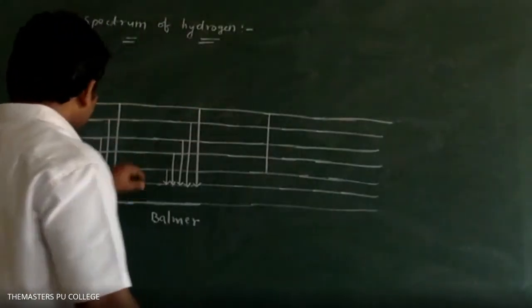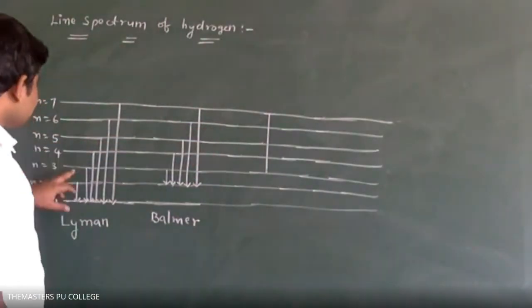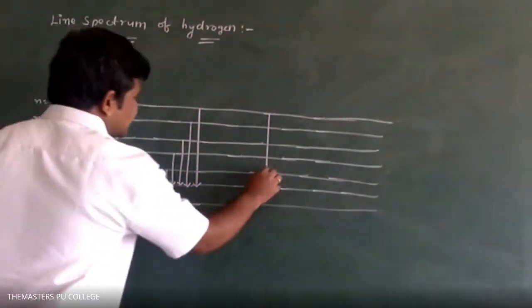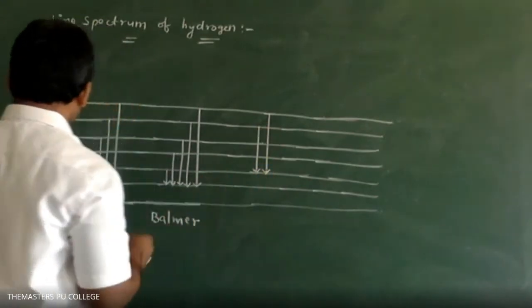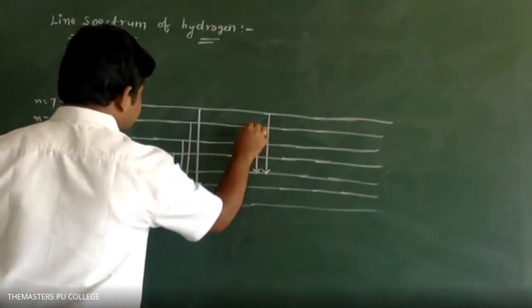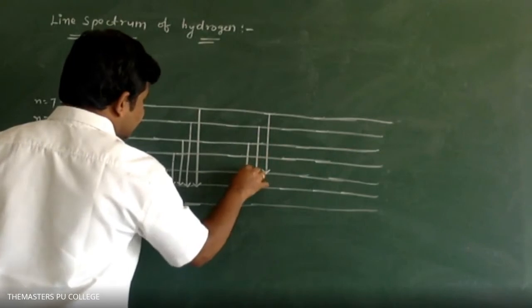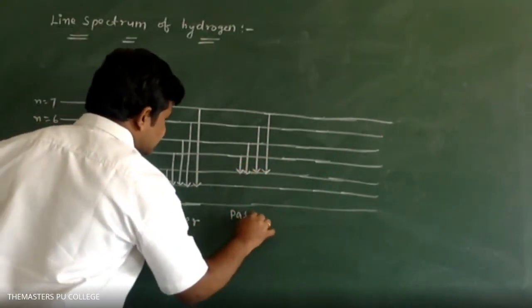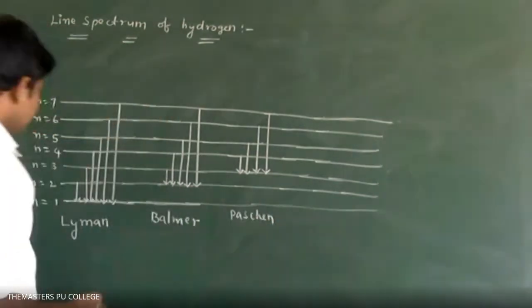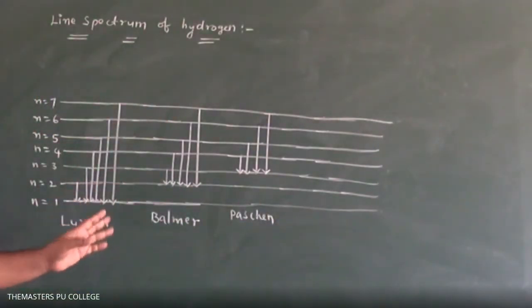From any higher level to the third level, that is n is equal to 7 to 3, n is equal to 6 to 3, 5 to 3, 4 to 3, you will get the Paschen series. Lyman, Balmer, Paschen: you have to remember these scientist names.